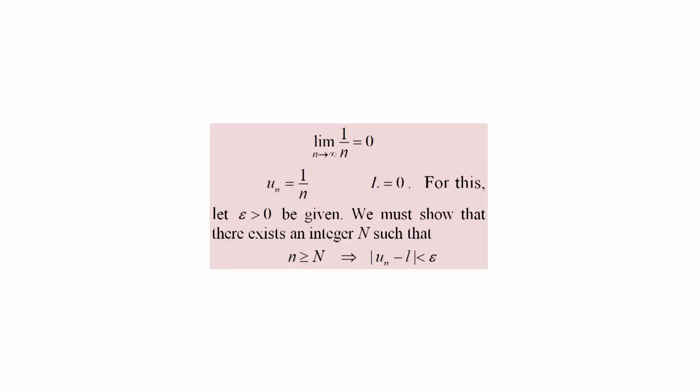As an example, we show that the limit of 1/n as n approaches infinity is 0. Here the nth term of the sequence is u_n equal to 1/n, and we want to show that the limit L is equal to 0. For this, let epsilon greater than 0 be given. We must show that there exists an integer N such that n greater than or equal to N implies the absolute value of u_n minus L is less than epsilon.